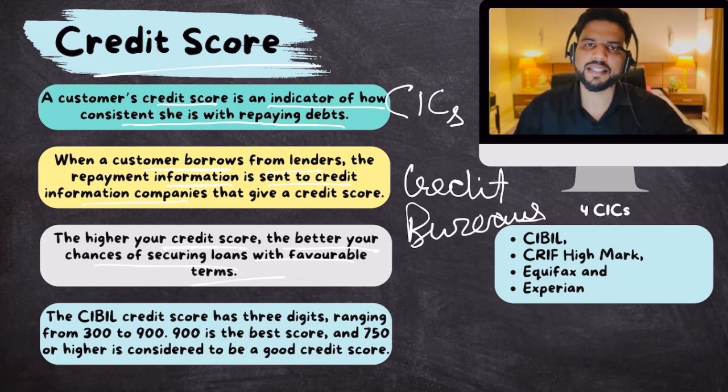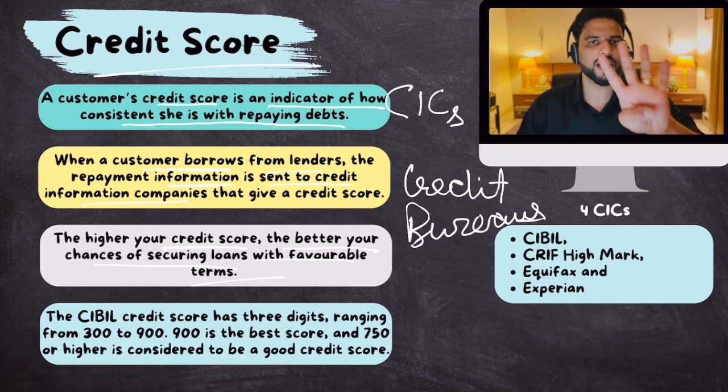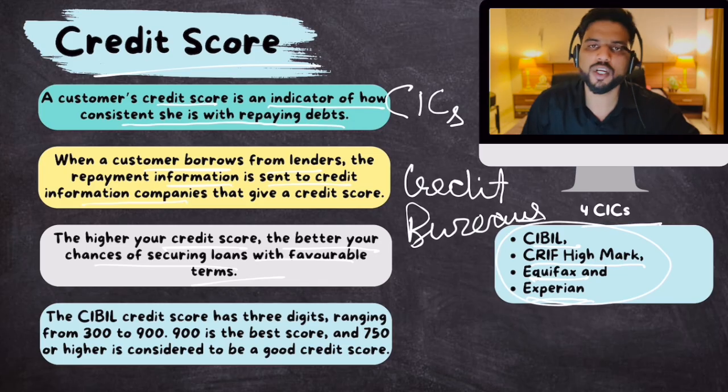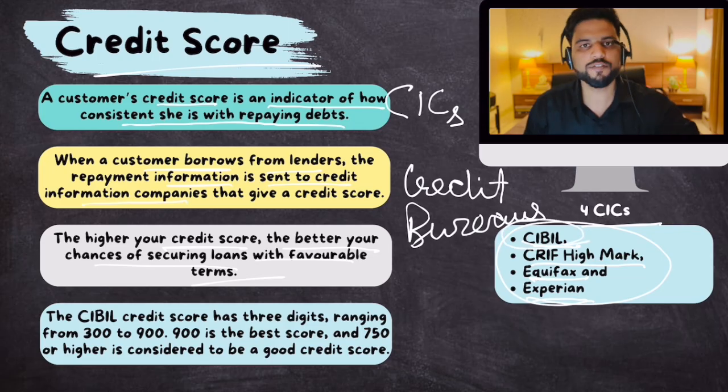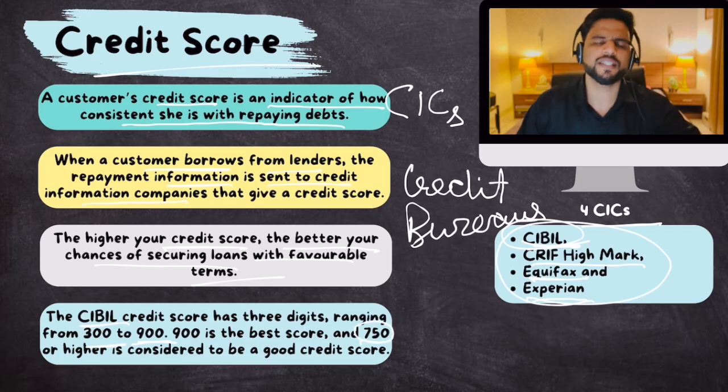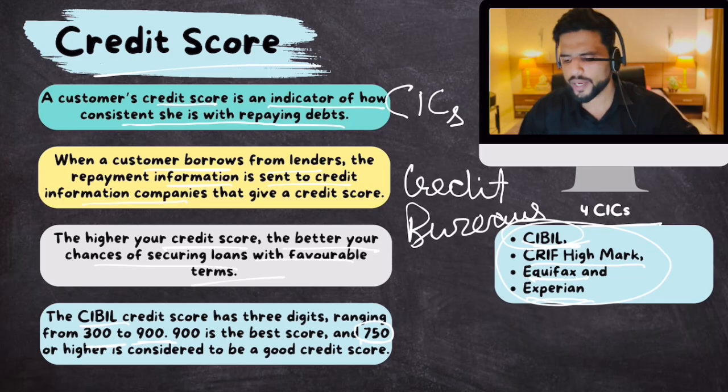Now, RBI has designated 4 credit information companies. CIBIL, CRIF, Highmark, Equifax and Experian. You have to remember the names of all of these. These are the major credit information companies or credit bureaus registered by RBI. The most popular among them is CIBIL, which gives you a CIBIL score. Every bank listens to this CIBIL score. CIBIL gives this score between 300 to 900. 900 is good, 300 is very bad. Any score above 750 is generally considered good. And you can check your credit score online for free also.